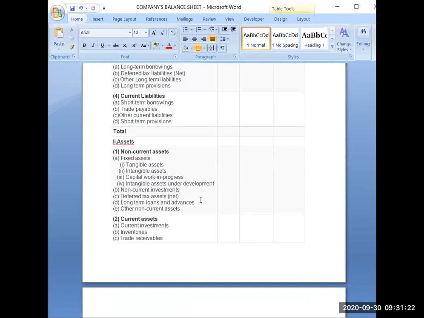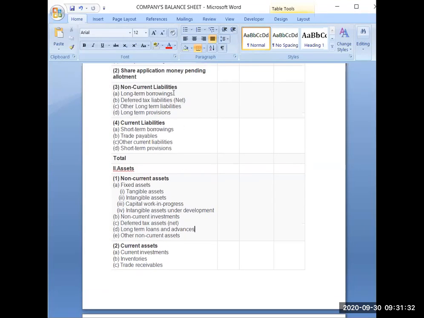Now next is long-term loans and advances. As we take loans, sometimes we give loans also. The loans which you have taken for long term, which you have borrowed for long term, will be covered under the heading long-term borrowings. It is a non-current liability.